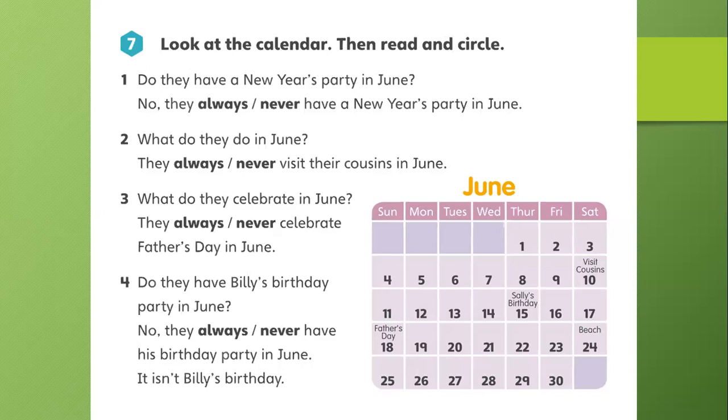We're going to look at the activities that we do during this season and see if it's something positive or negative. So we're going to look at the calendar that we have for June. That's the month that we're going to use for this exercise. And then we're going to read and circle the correct answer.